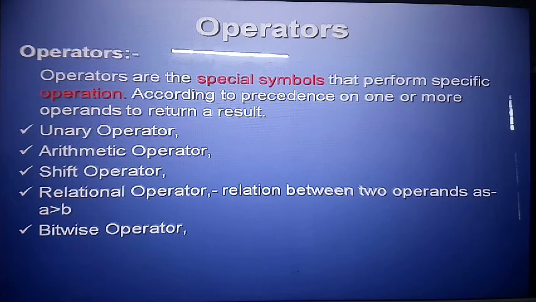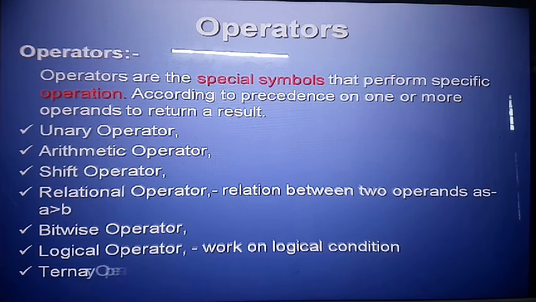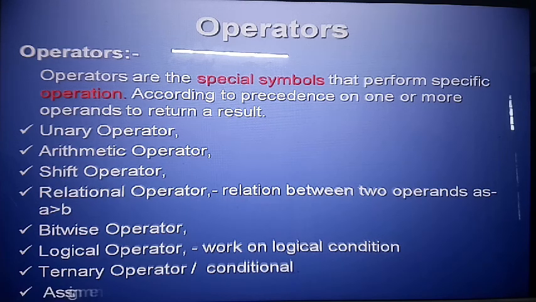Once again, in a relational operator, a and b are operands and the greater than sign is the operator. Then bitwise operator, and logical operator, which works on logical conditions. Ternary operator, whose second name is conditional operator. After that, assignment operator, which we already discussed in the 9th class.